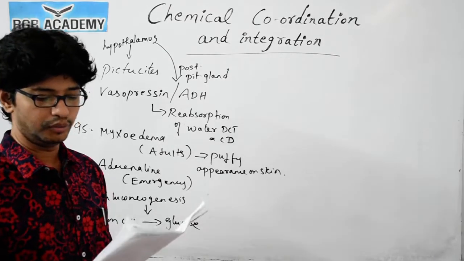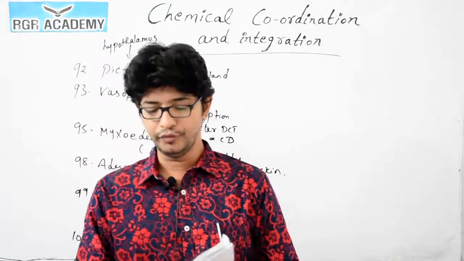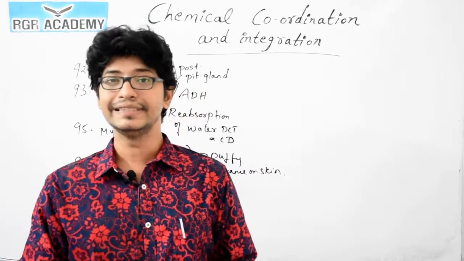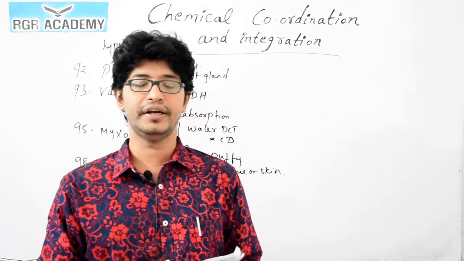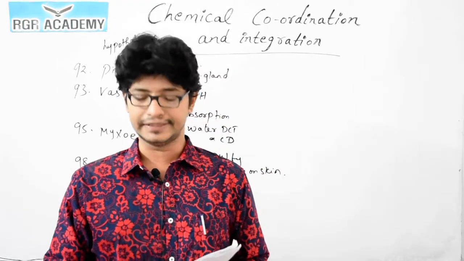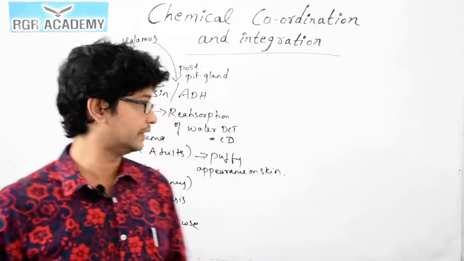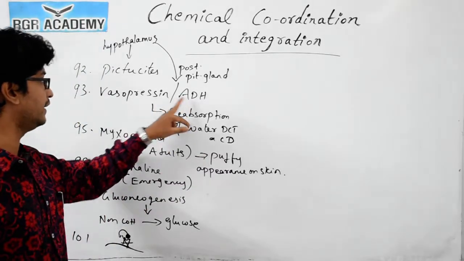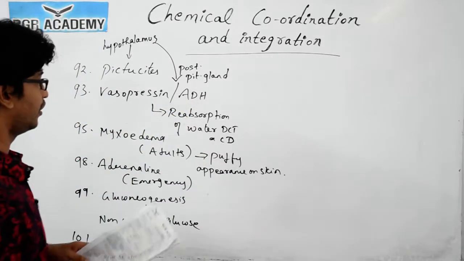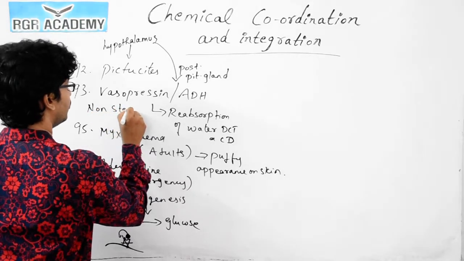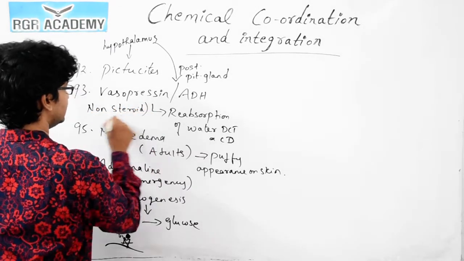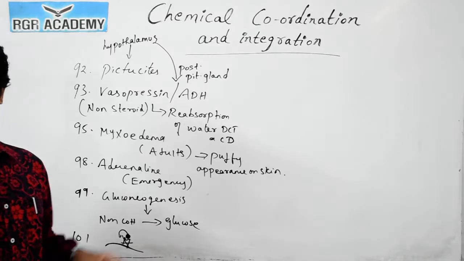Question number 102. Which hormone is not a steroid? Androgen is a steroid, aldosterone is a steroid, and testosterone is also a steroid. But vasopressin, the antidiuretic hormone, is a non-steroid. So vasopressin is non-steroid in action.